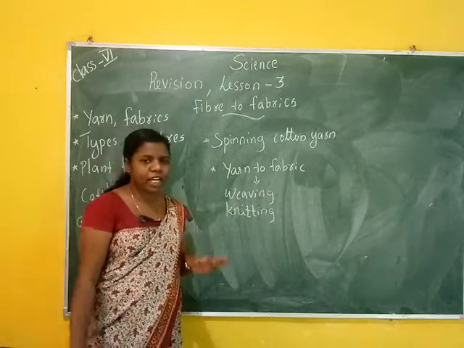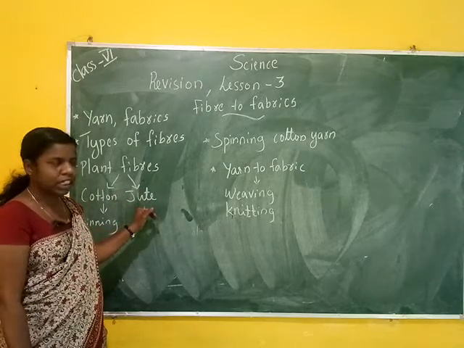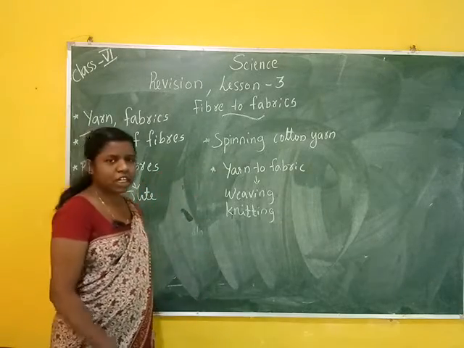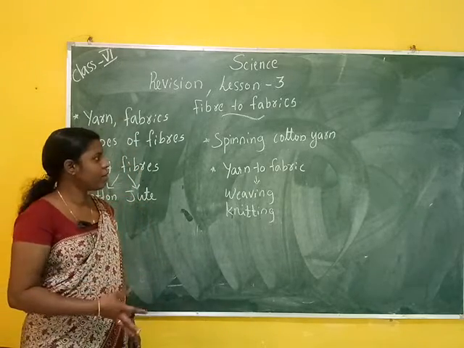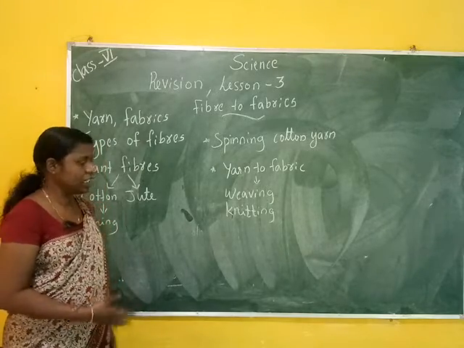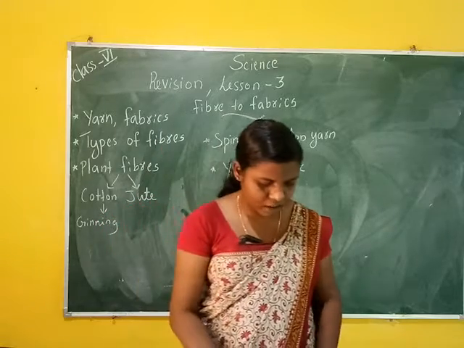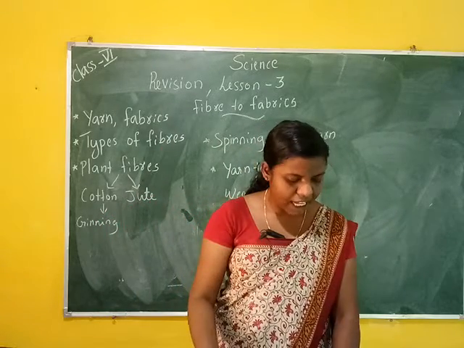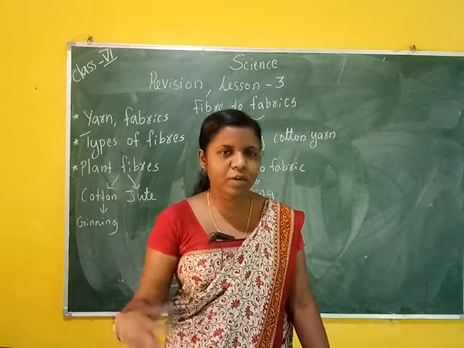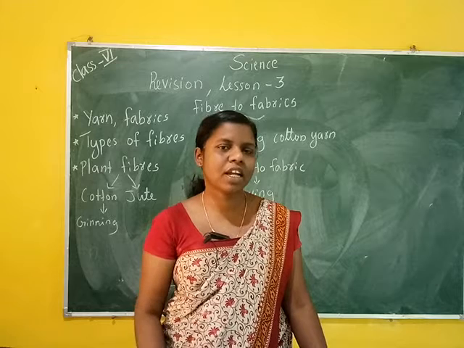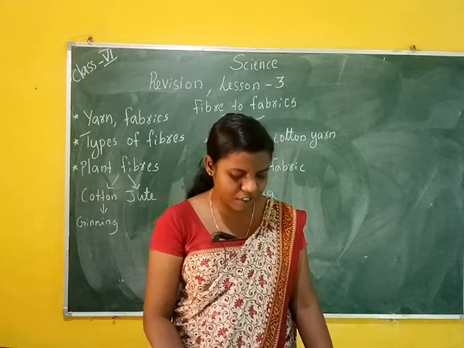In this lesson we mainly study plant fibres, for example cotton, jute, etc. Then spinning of cotton yarn. That means through different processes we make yarn into fabrics, for example weaving and knitting. Okay, then take a copy and do the exercise. First question: classify the following fibres as natural or synthetic. Natural means it is obtained from plants and animals. Synthetic means it is made by human beings, man-made or artificial.